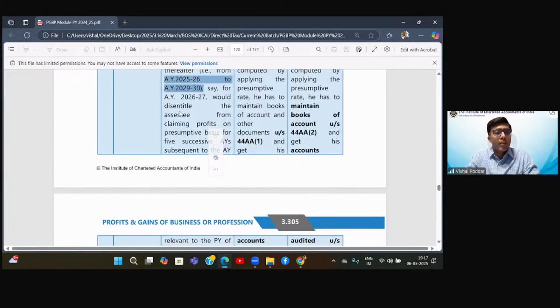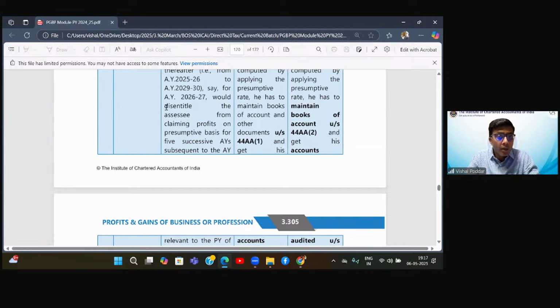And if in this 5 years, in any year, let us say here they have said 26-27, you come in the normal case. Means what? You are showing a lower income than the presumptive income, which you are allowed to do by simply getting the books audited. They are saying now it is not so simple.